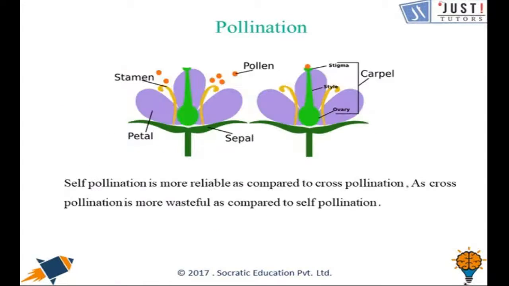Now let's talk about which one is more reliable. So self-pollination is more reliable as compared to cross-pollination, because cross-pollination is more wasteful as compared to self-pollination.